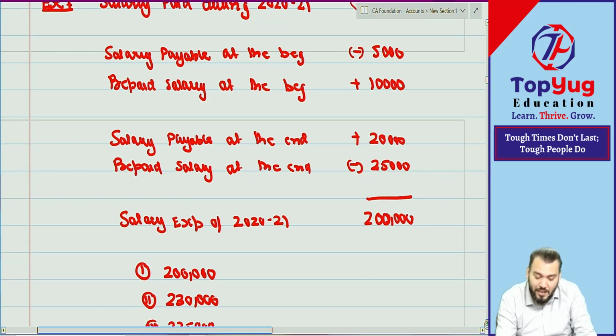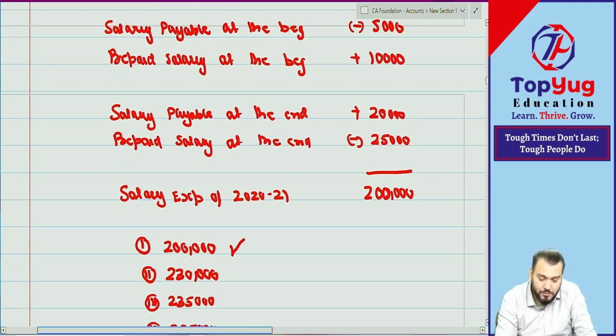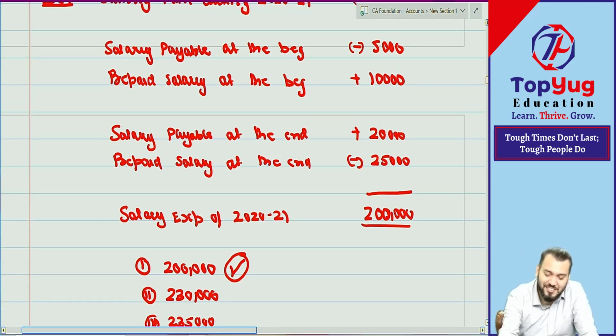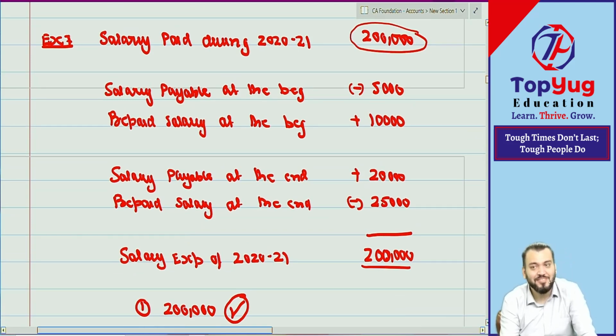Who has given this 2 lakh? So you are correct. Was it a guess or did you use your concept? Okay, fine. Sometimes God is also with us. But have you understood?